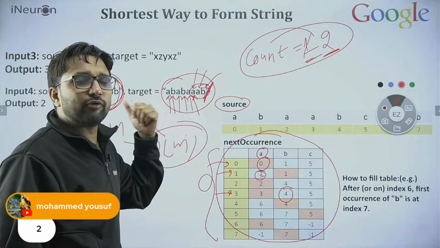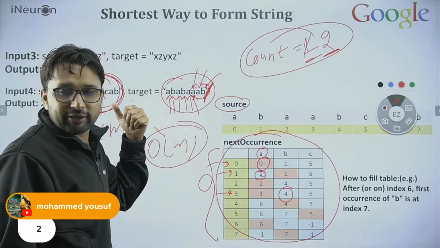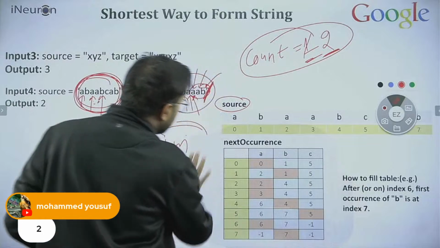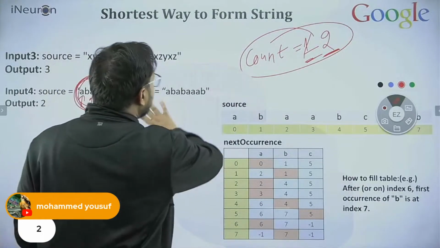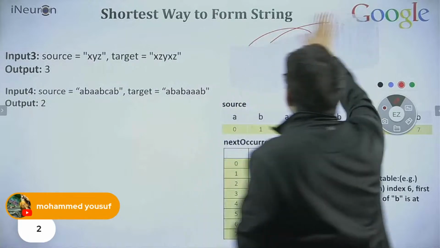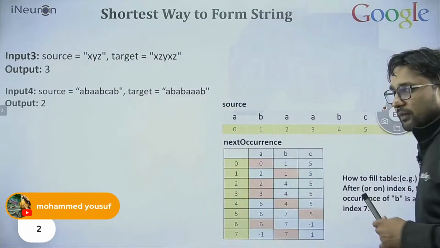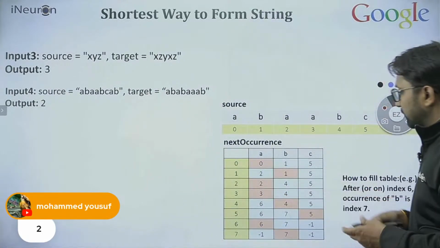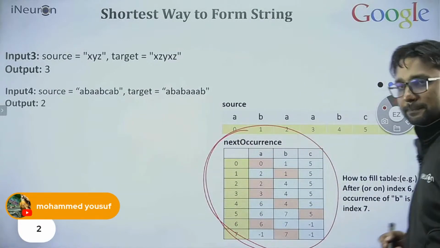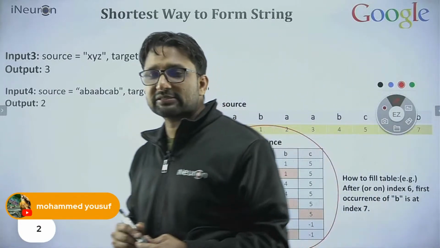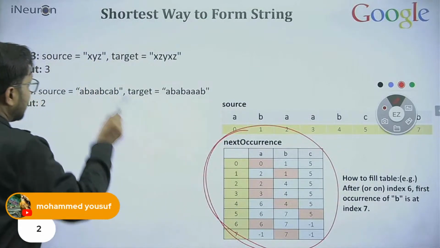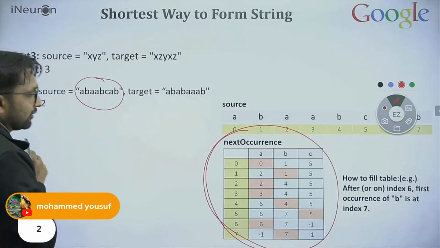How much time will you take? If you can share the time complexity, then I will understand. Any idea or time complexity that comes to your mind?